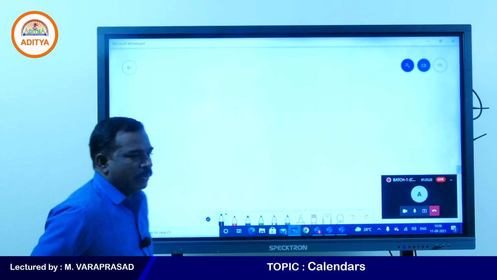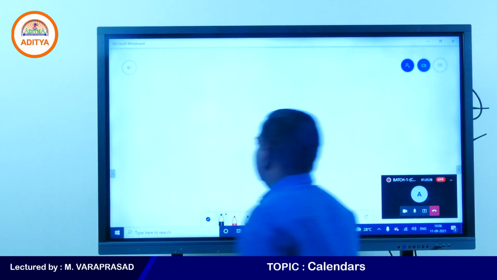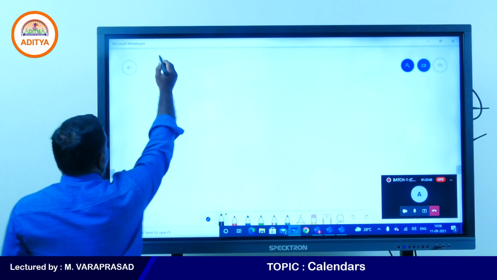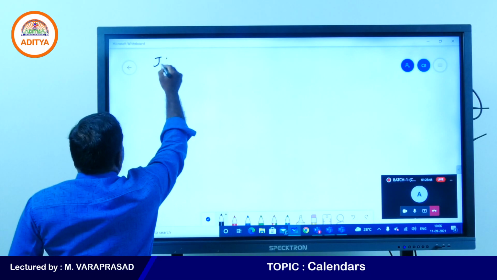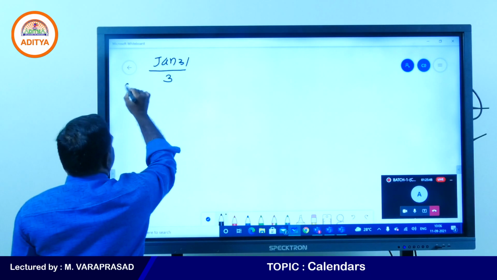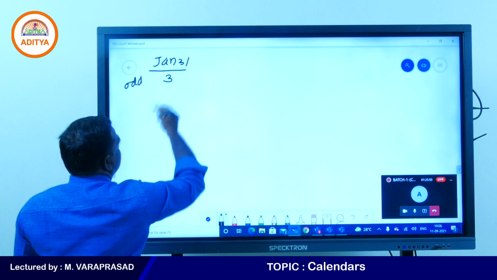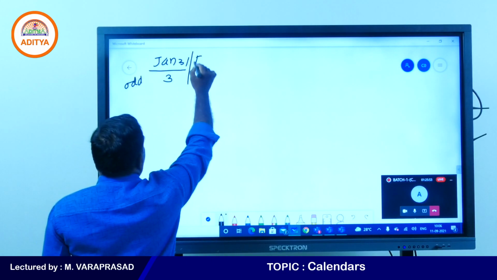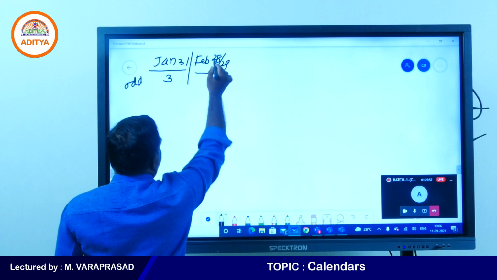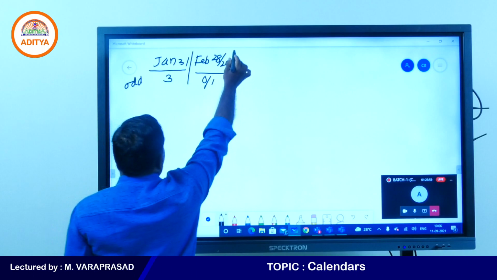Right, we are discussing the calendar topic. Already we discussed odd days. So what are January's odd days? January has 31 days, which means 3 odd days. These are the months: January 31 days. February will have 28 or 29, so 28 means 0 and 29 means 1 odd day.